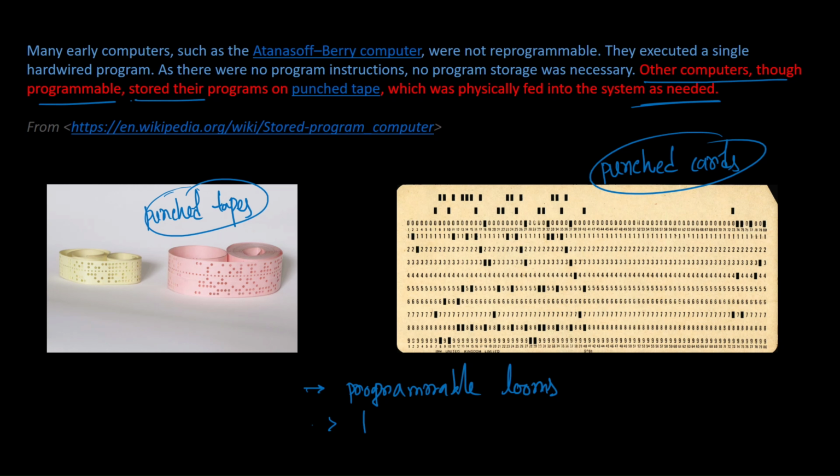Teleprinter communications, and also other purposes. These are the two main use cases of punch tapes and punch cards in the early 19th and 20th century. So these types of computers were programmable in the sense that you can have a program written